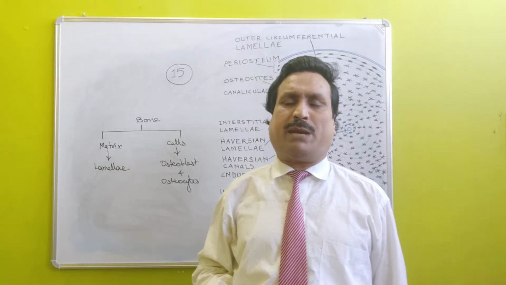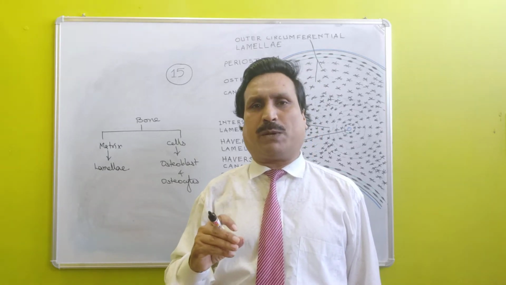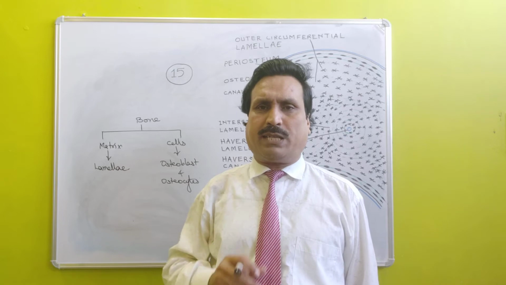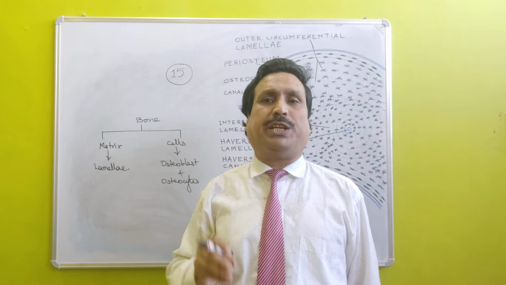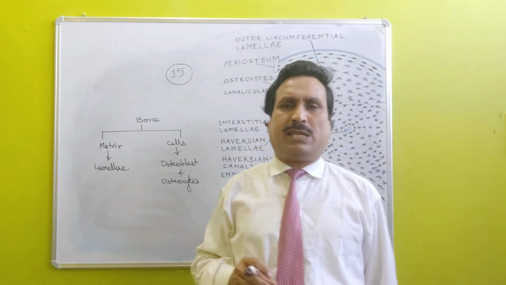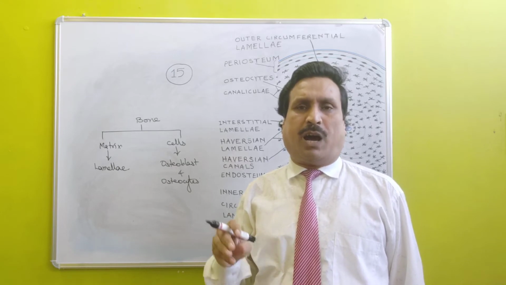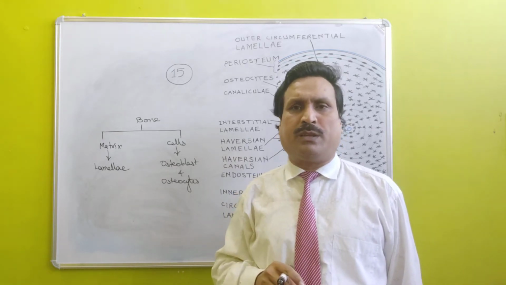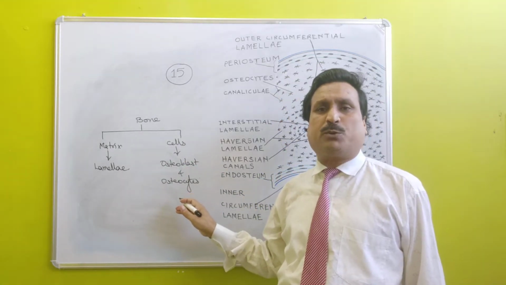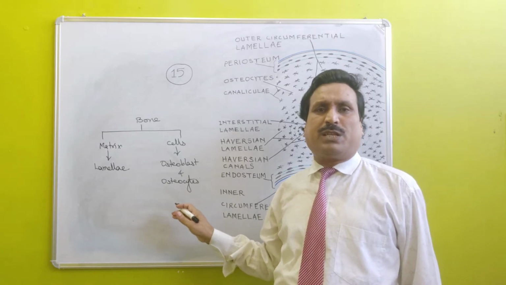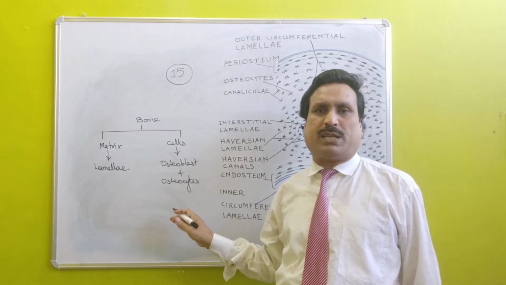Between two successive lamellae of bone, osteocyte cells are present in a hollow space known as lacunae. Lacunae is a hollow space in which star-shaped osteocytes are present. Osteocyte cells give rise to many protoplasmic processes, known as filopodia or protoplasmic processes.